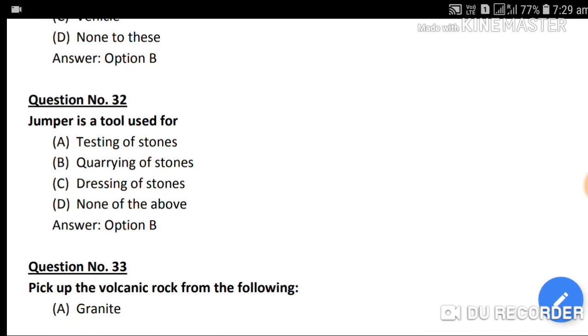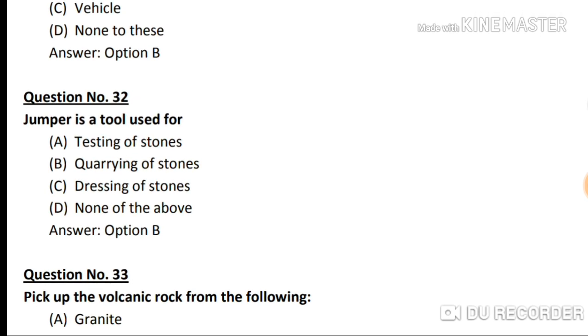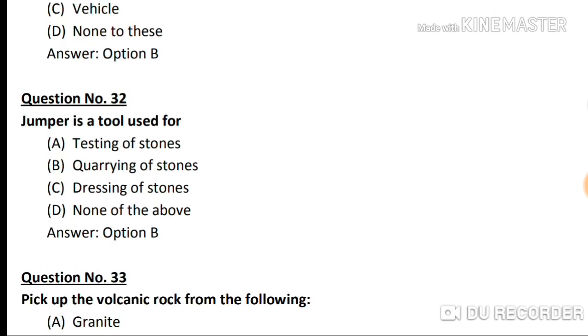Question number 32. Jumper is a tool used for option A, testing of stones. Option B, quarrying of stones. Option C, dressing of stones. And option D, none of the above. So the correct answer is option B, quarrying of stone. We use the jumper tool for that.